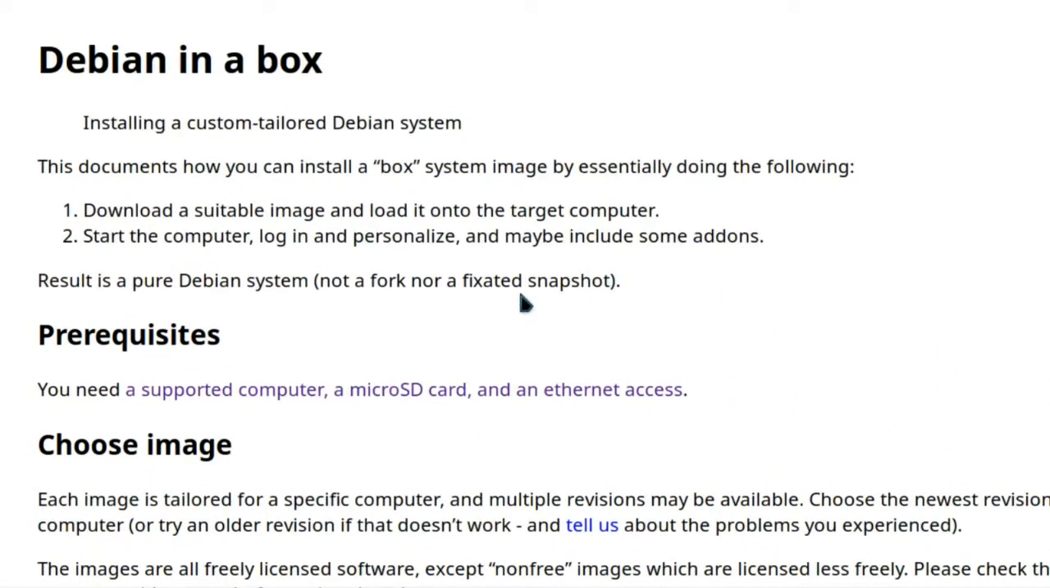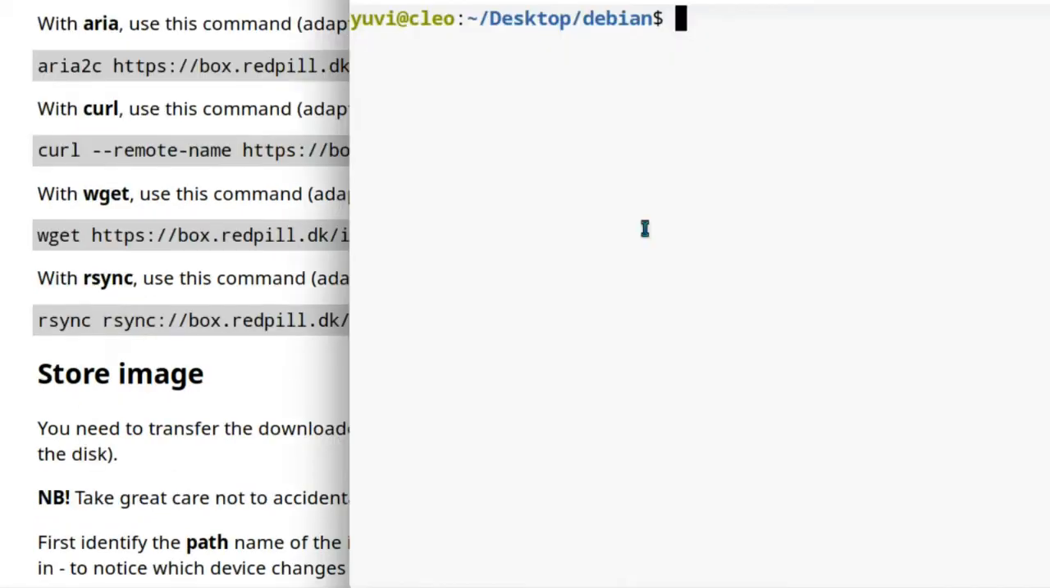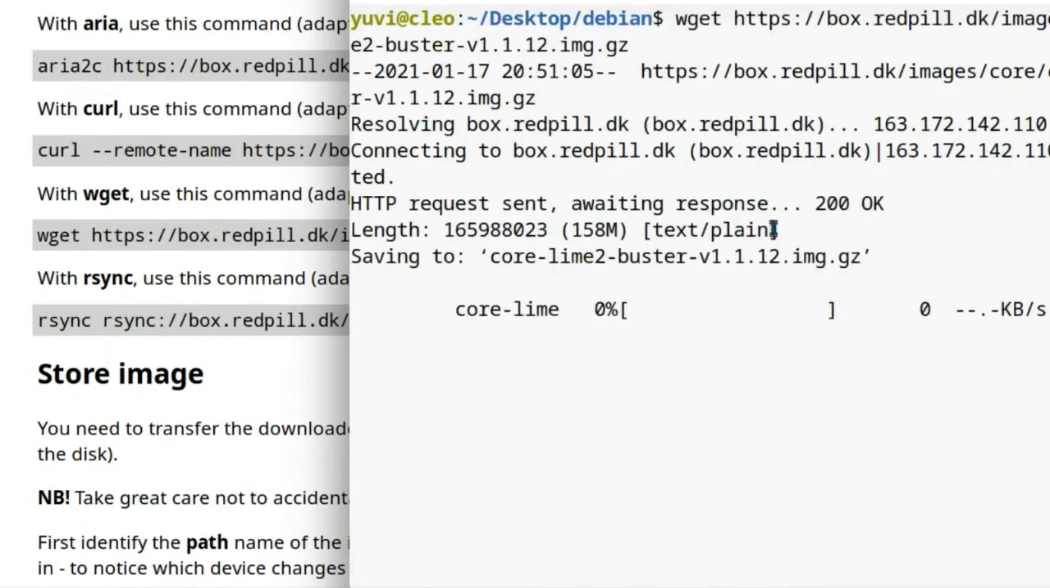This is neither a fork nor a fixated snapshot. This is directly debootstrapping onto your machine. You are just copying it to your memory card and it will take care of all the things. So you just need to log in there. We'll start the download here.